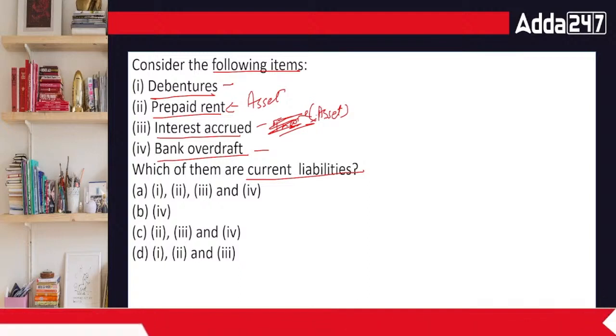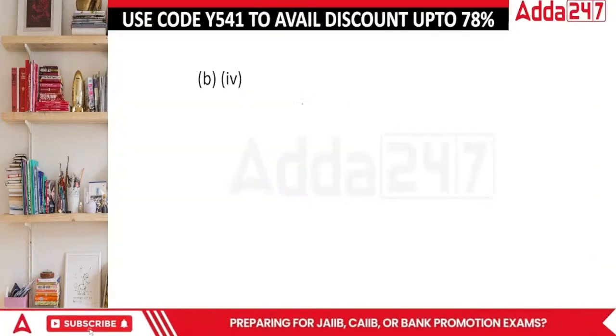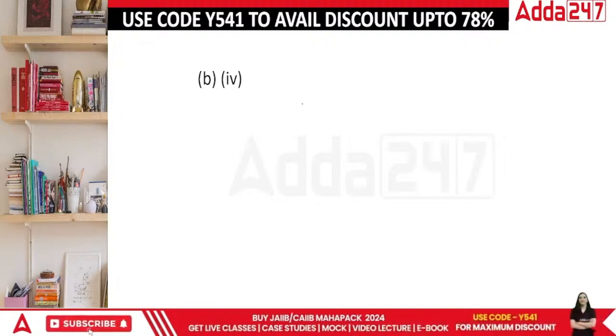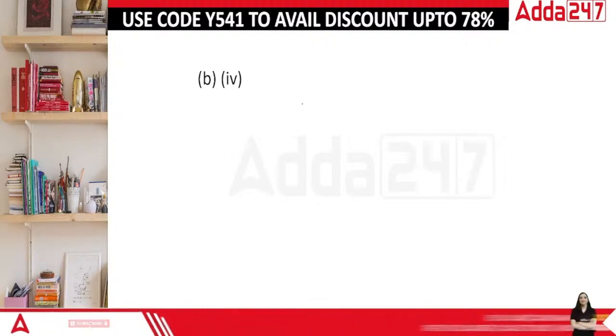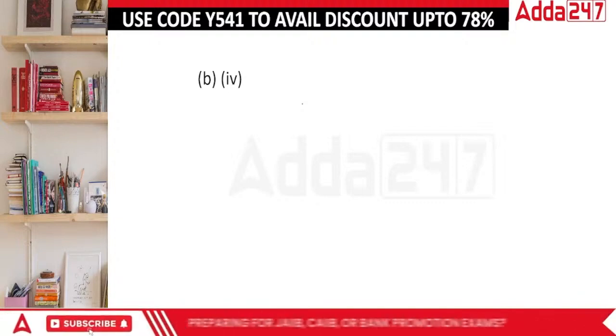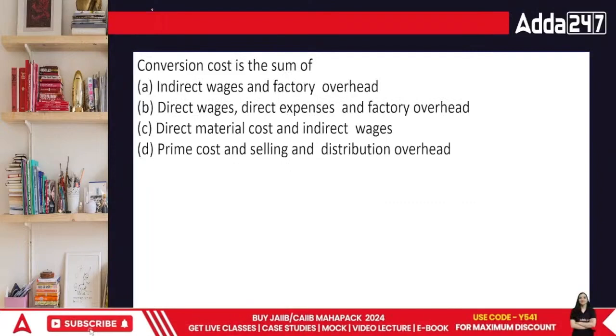So in this case, the correct answer is actually the fourth. Done. This is B4. Next question, everyone.